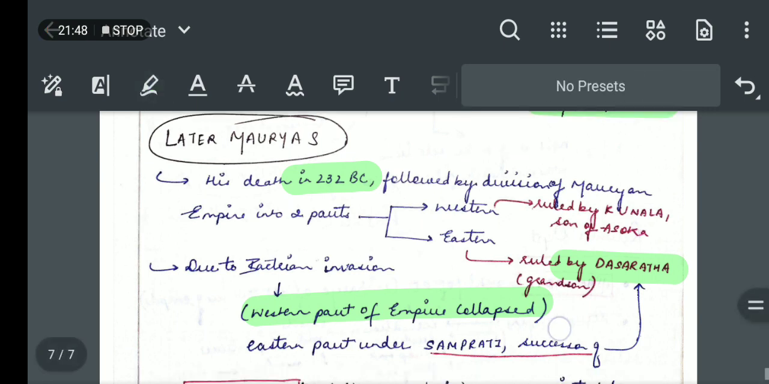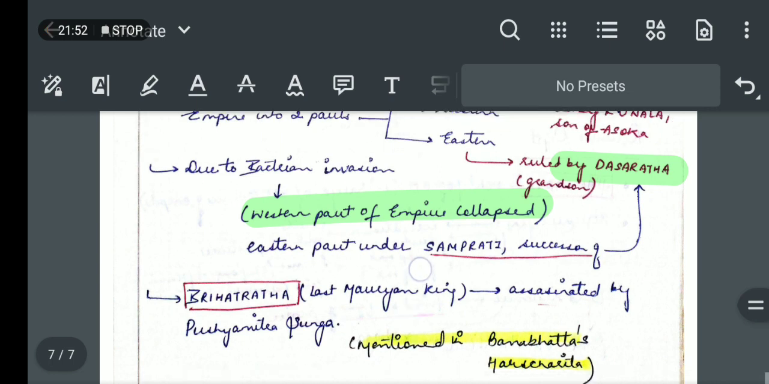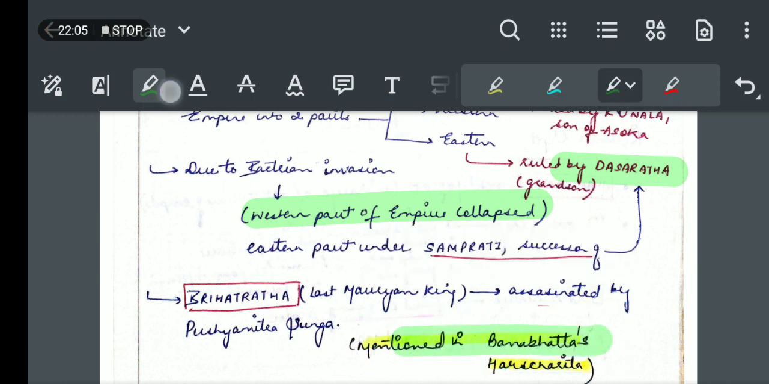And what about the eastern empire? It was under Samprati, the successor of Dashrath. Brihadrath was the last Mauryan king, who was assassinated by Pushyamitra Sunga of the Shunga dynasty. And we get this information from one of the literary sources, that is Bana Bhatta's Harshcharita.